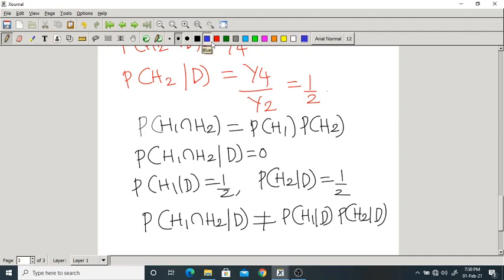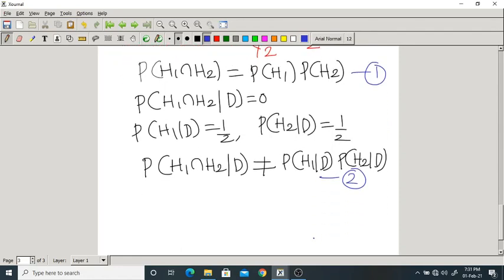Now what can you write here? This statement, let us call equation 1, this equation 2. From equation 1, what does it say? Equation 1 implies H1 and H2 are unconditionally independent.